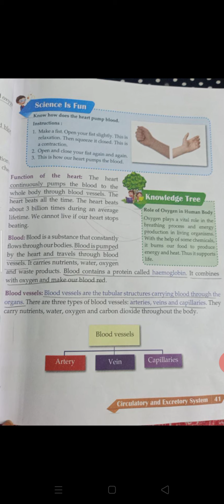Okay? Next, blood is a substance that constantly flows through our bodies. Blood is pumped by the heart and travels through blood vessels. So here the function of blood is it carries nutrients, water, oxygen, and waste products. Okay, the function of the heart is to pump blood. Well, here the function of blood is to carry nutrients, water, oxygen, and waste products.